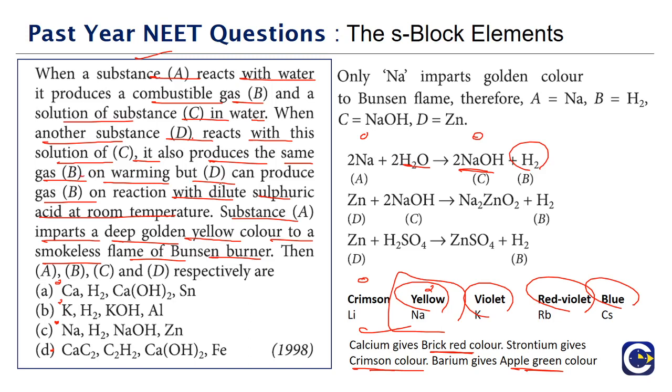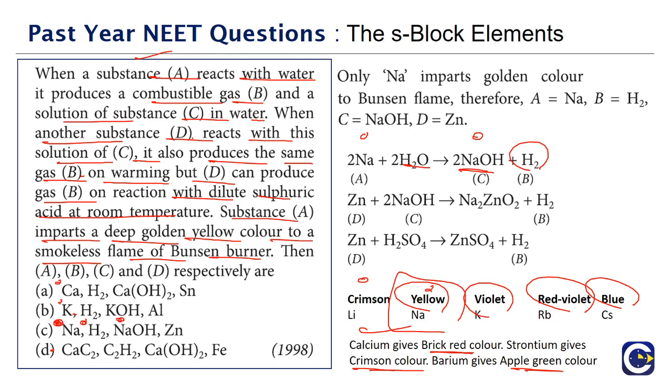When another substance D reacts with this solution of C, it also produces the same gas B on warming, but D can produce gas B on reaction with dilute sulfuric acid at room temperature. This means we are able to find out that A is sodium, and B, which is the gas, is H2. C is sodium hydroxide.